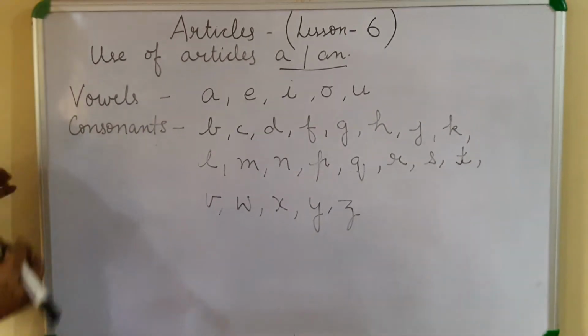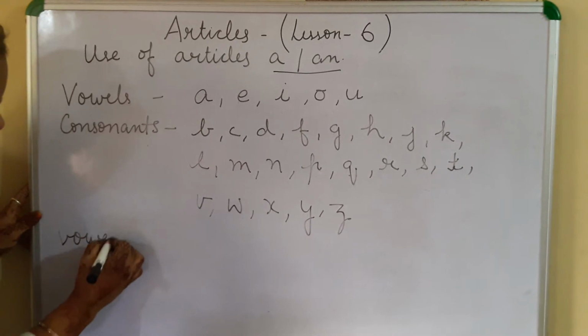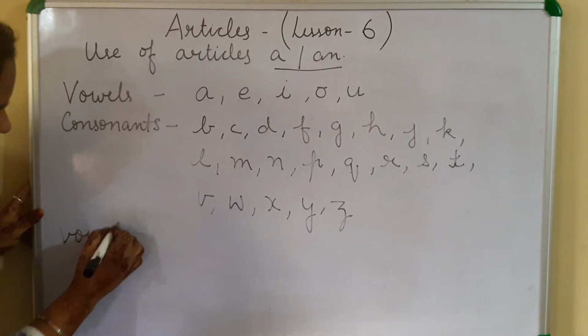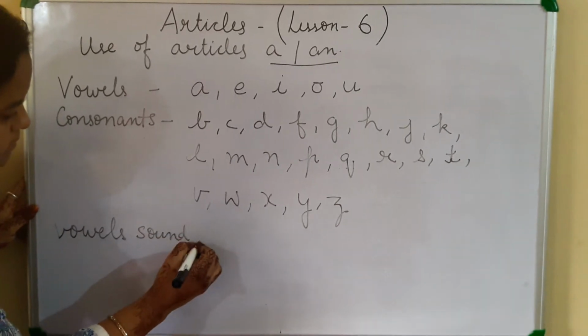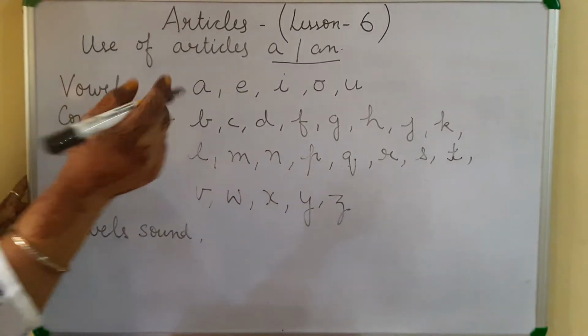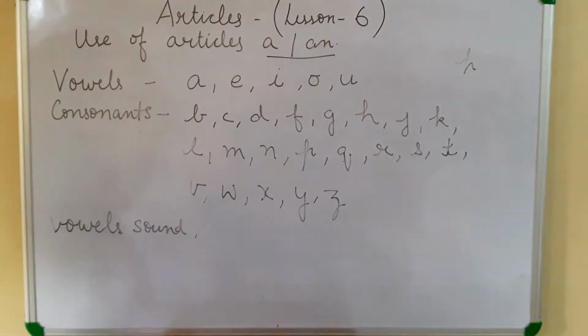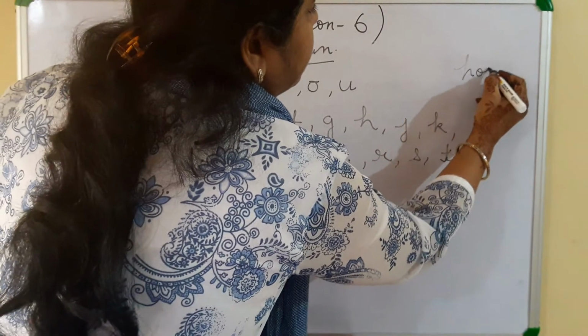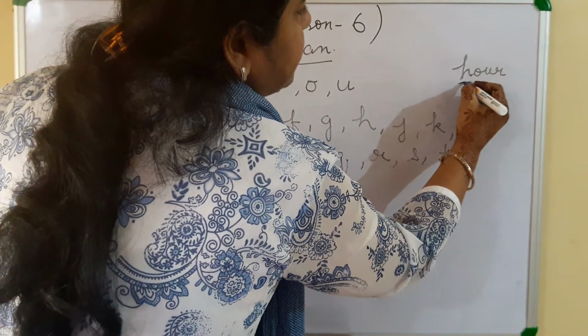But children, there are vowel sounds that are to be kept in mind. Because sometimes, suppose there is the word hour. Here H is silent.